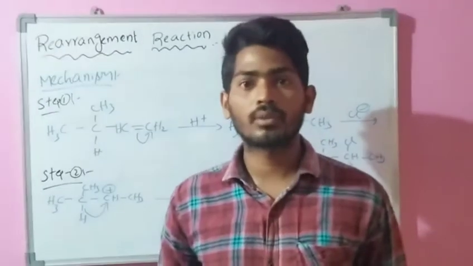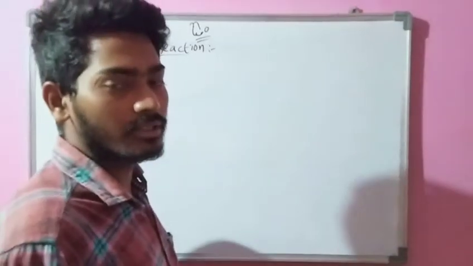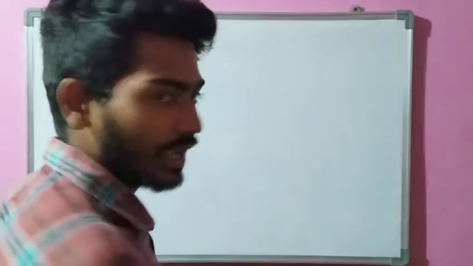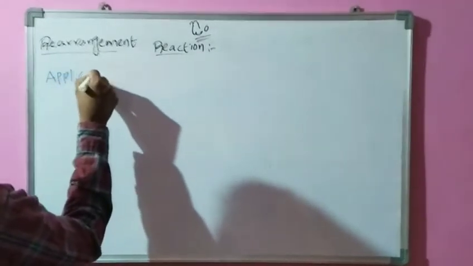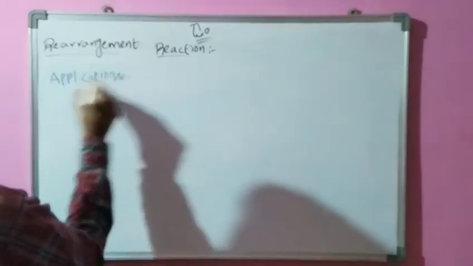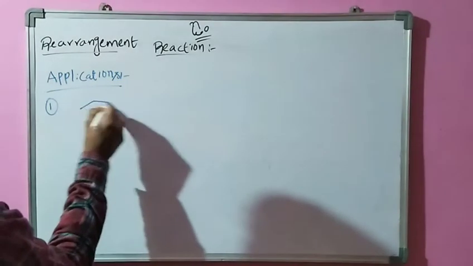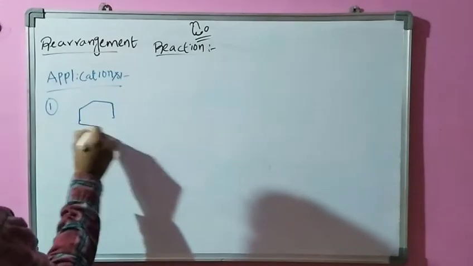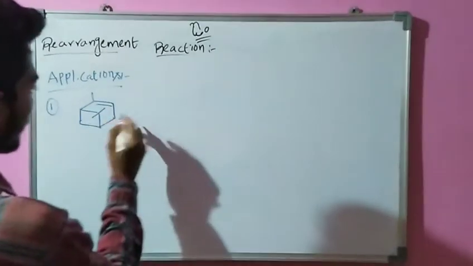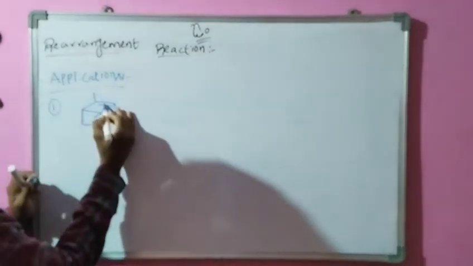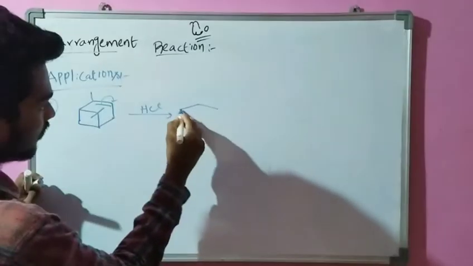Now we are going to the applications of the Wagner-Meerwein rearrangement reaction. In the first application, we take the alpha-pinene structure. Here the double bond is migrated, and in the presence of hydrochloric acid this type of structure is formed.